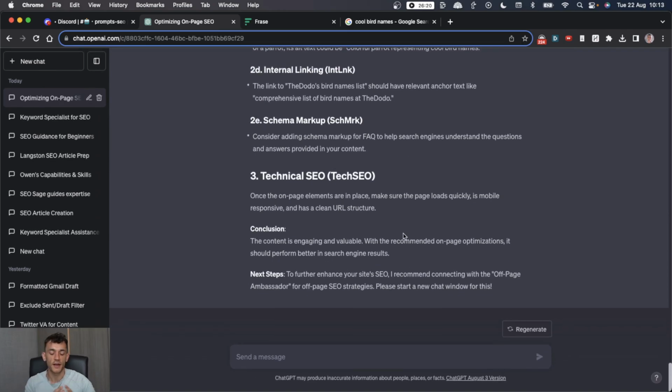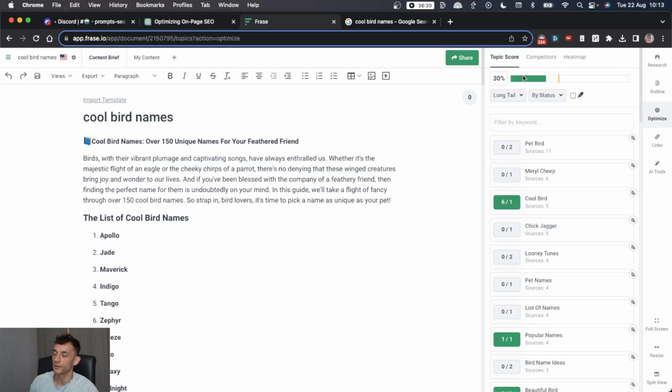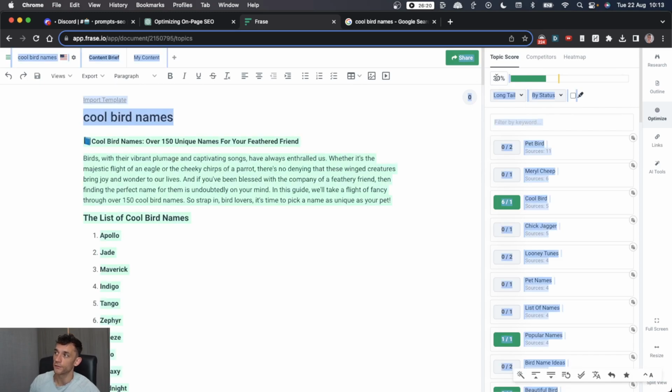So basically, you've got a list of actions there that you can use to improve your content, take it to another level, and therefore improve your topic score here, which would help you bridge the gap between where you are and where your competitors are. As you can see, competitors have an average score of 40%. This page right here has an average topic score of 30%.